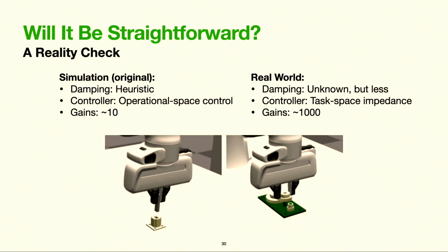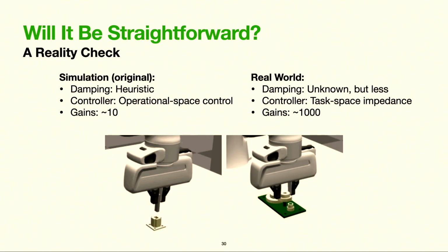We initially used our methods from the factory paper to train simulation-based policies and tried deploying them in real. Unfortunately, we had very little success, often due to discrepancies in dynamics and control. For a couple of examples, in our original simulation work, we used an operational space motion controller, which assumed that we had access to an accurate inertial model. We didn't have such a model in the real world, so we had to take a different control approach.